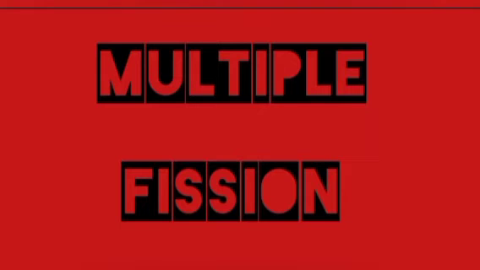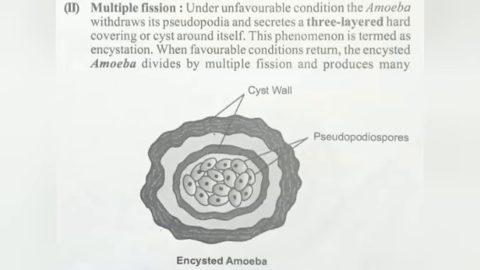One of the most important fissions is multiple fission. We have previously discussed binary fission, but now we come to multiple fission. Especially this occurs in amoeba through pseudopodiospores. Under unfavorable conditions, the amoeba withdraws its pseudopodia and secretes a three-layered hard covering or cyst around itself.